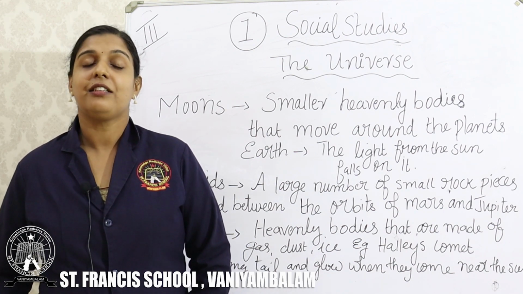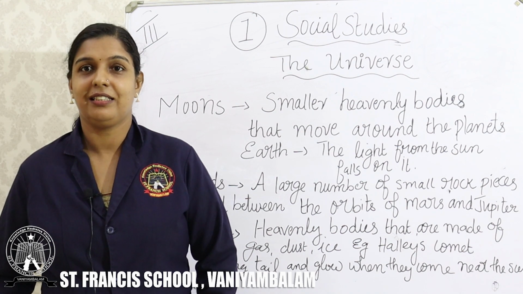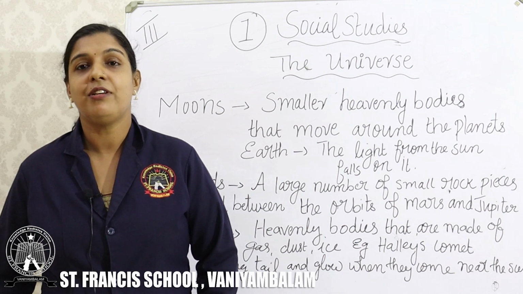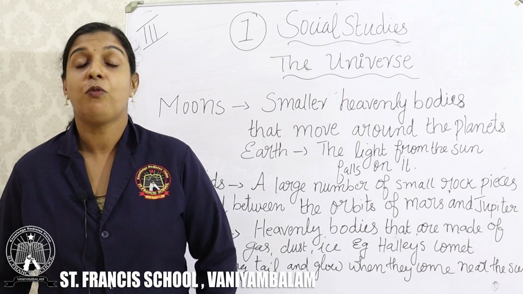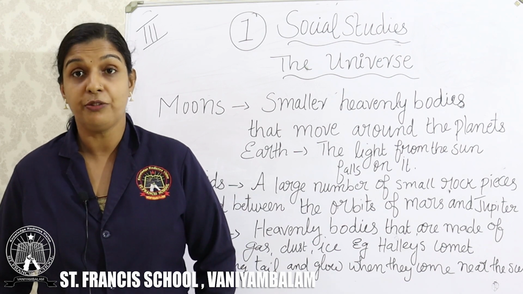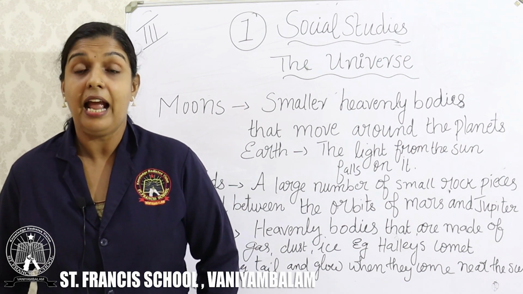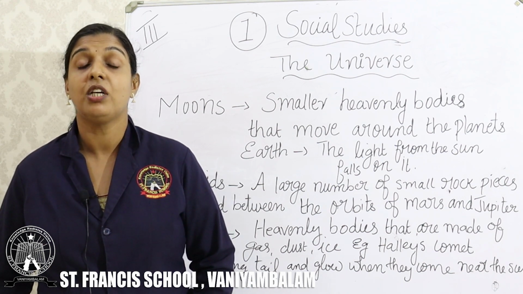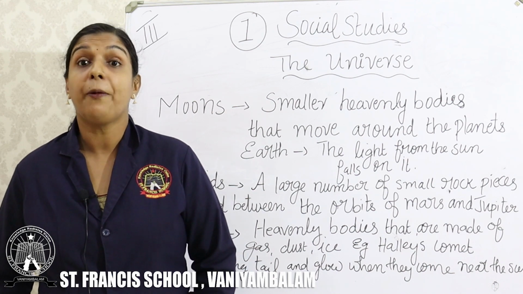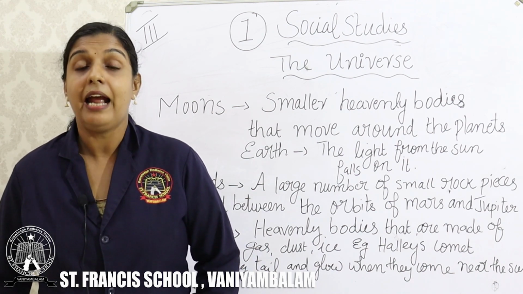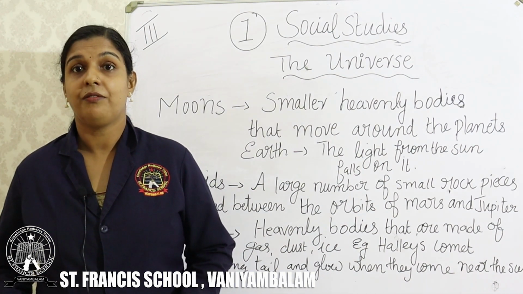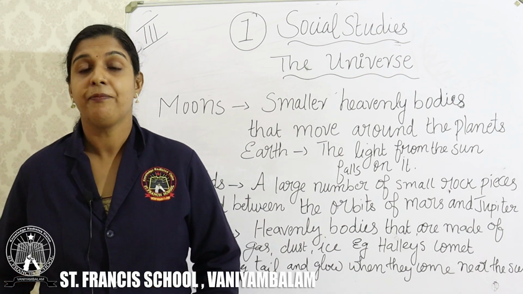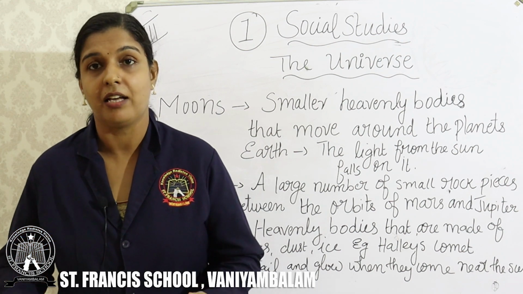In the previous class, we learned about the universe and the things we can see in it. We learned about the planets and what a planet is, about the universe, and about the stars. In the second part, we learned about the sun, the orbit, the solar system, and the planets arranged in order of increasing distance from the sun. All these things we learned in the previous class.